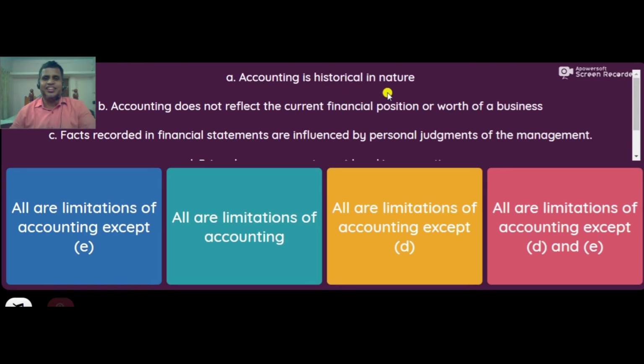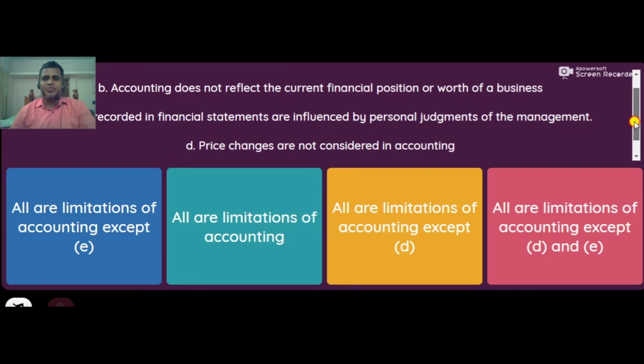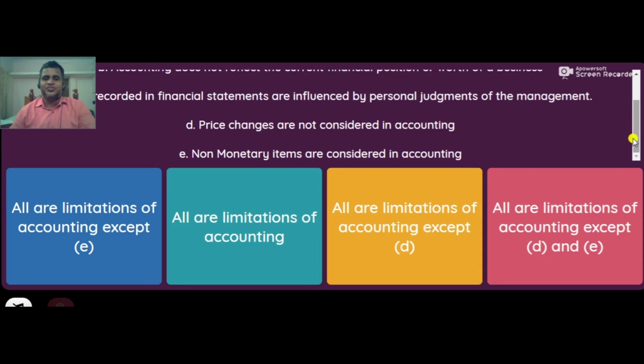Accounting is historical in nature. That is true. Accounting does not reflect the current financial position or worth of the business. That's also true. Facts recorded in financial statements are influenced by personal judgments of the management. Yes, that is also true. Price changes are not considered in accounting. That is also true. Non-monetary items are considered in accounting. That is false. So all are limitations of accounting except E.